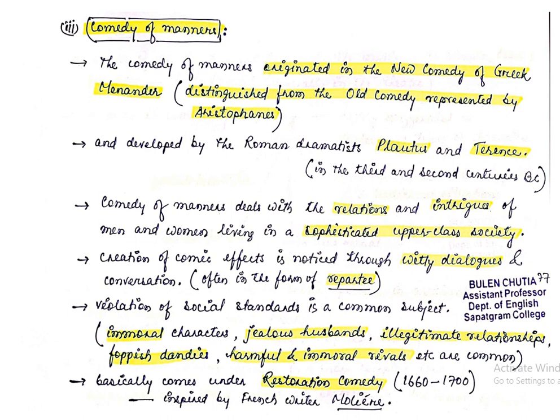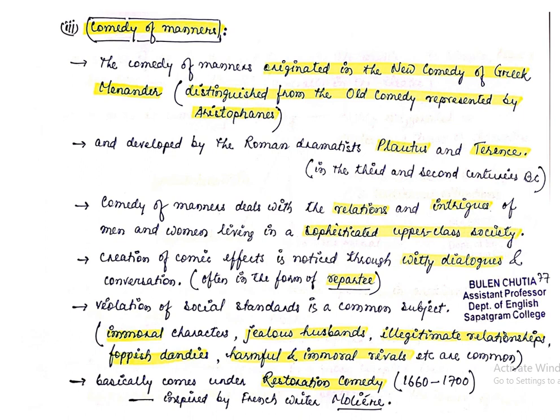Actually, before the Restoration period, for a couple of years, the drama or the play was abolished from the society. The play was banned in that particular society, and suddenly, during the Restoration period, it came into existence again. This is why they came up with immoral things, the things which are not so acceptable for the society.